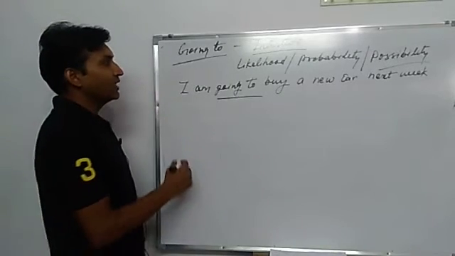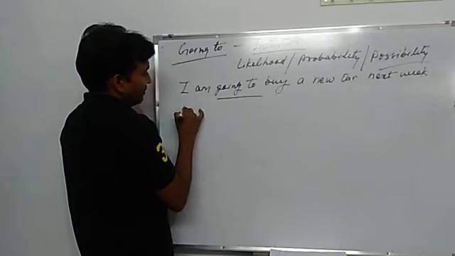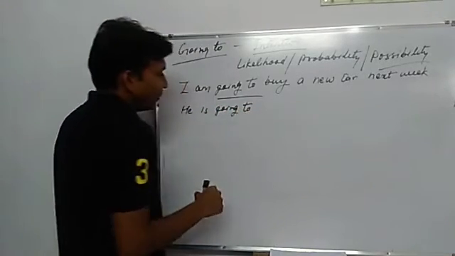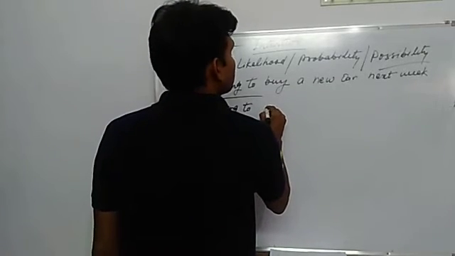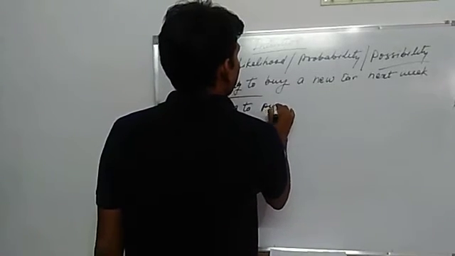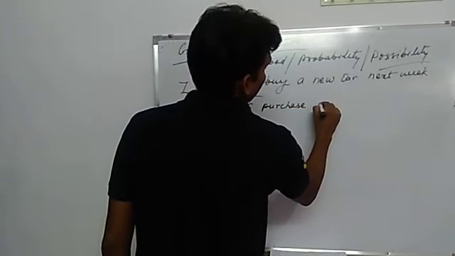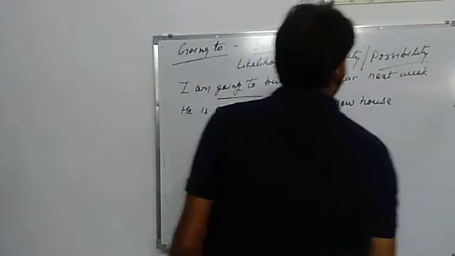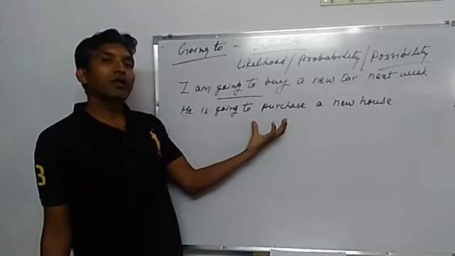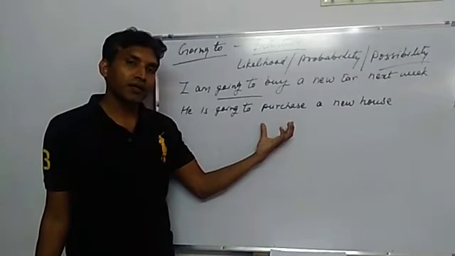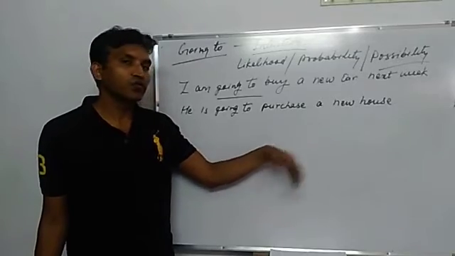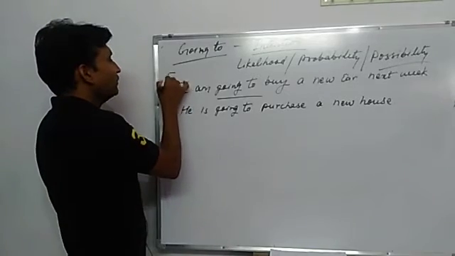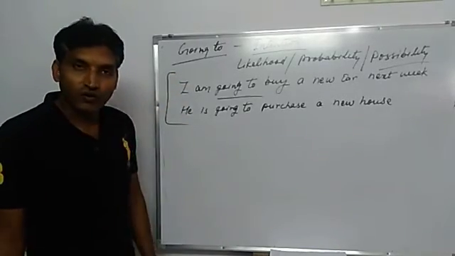One more sentence: he is going to purchase a new house. There is also a possibility or probability that he may buy a new house. So such conditions are also shown by present continuous tense.